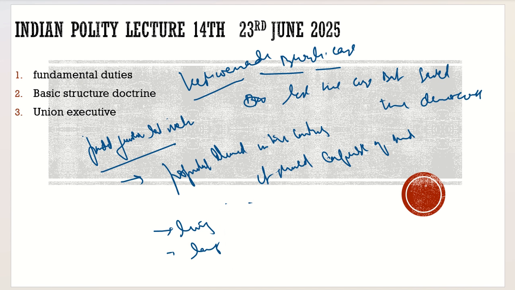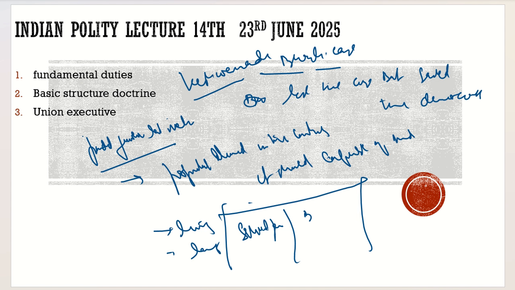Please understand one thing, as I had mentioned earlier: I'm talking about salient features, not the basic structure. Please differentiate these two things. Salient features talk about the key components of the constitution, like how it is one of the largest constitutions, how it is not rigid, how it is flexible, and what the different things given in the constitution are. That is different. The basic feature is what we are here to discuss. So what did Nehru say?